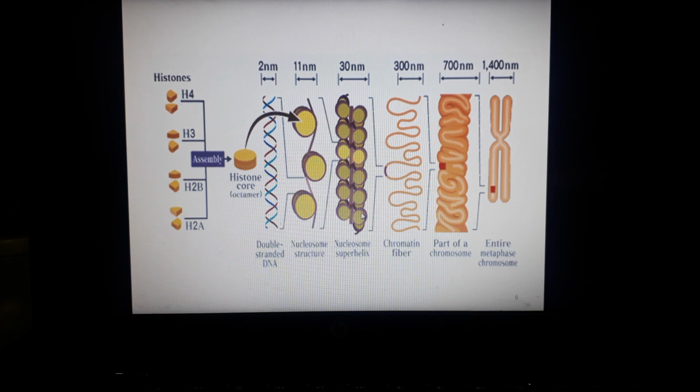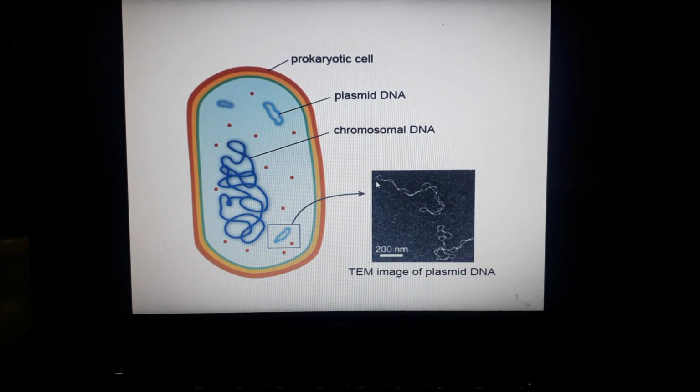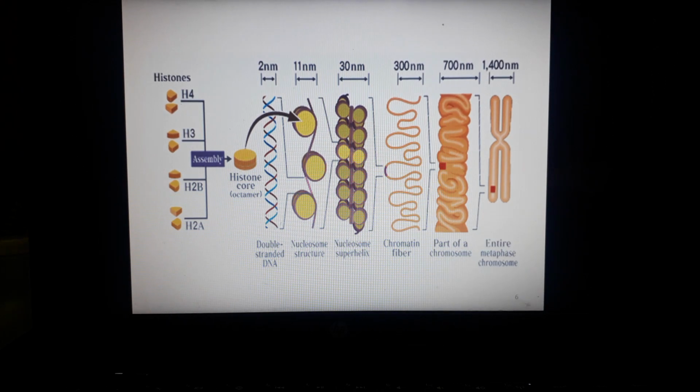Then you can see that this nucleosome superhelix makes the chromatin fiber, and this chromatin fiber is being assembled inside the chromosome. In the last image, they have shown the entire metaphase chromosome.